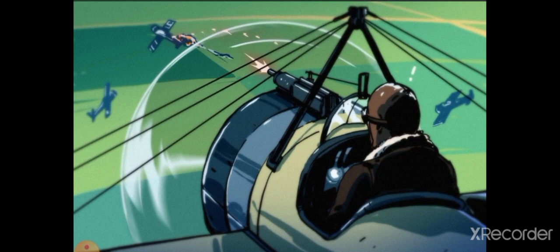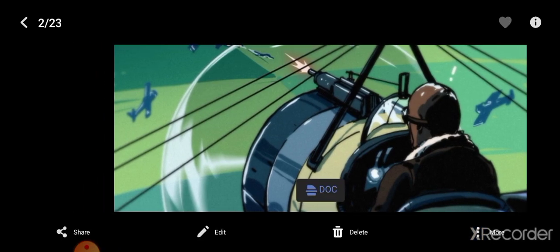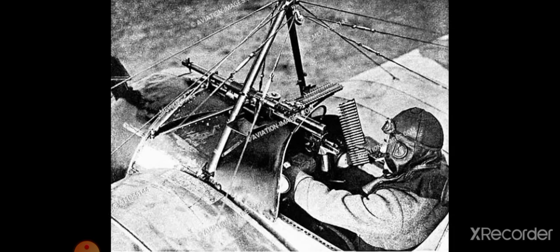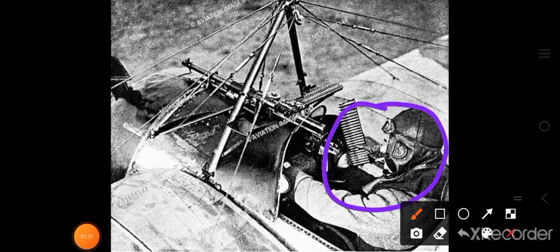They also machine-gunned crowds in India. The Britishers did that with Indians. Another image I have is a real image. It is in black and white, but you can understand that this is a person sitting in an airplane, and here is the gun. You can see the gun firing.